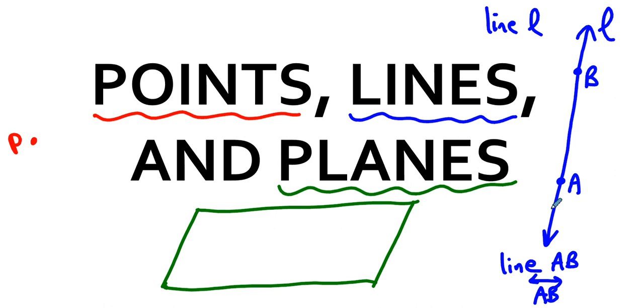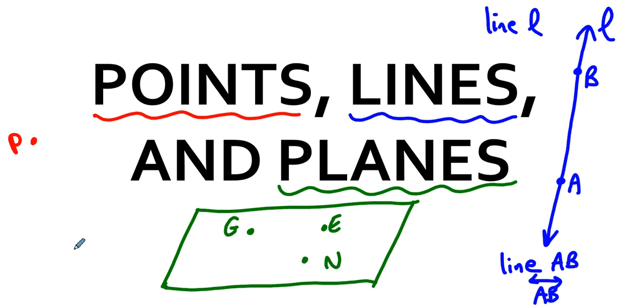If it takes 2 points to determine a line, it takes 3 points to determine a plane, right? It takes 3 points to determine a plane. This is why stools with 3 legs always sit nicely on a floor, but stools with 4 legs, sometimes that 4th leg is up from the floor.